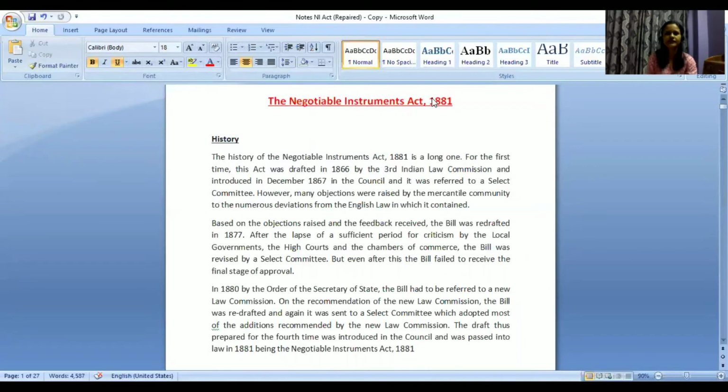Okay, so we'll continue with Negotiable Instruments Act. Last class we started with Negotiable Instruments Act and two different types of instruments. So we will continue with that part.